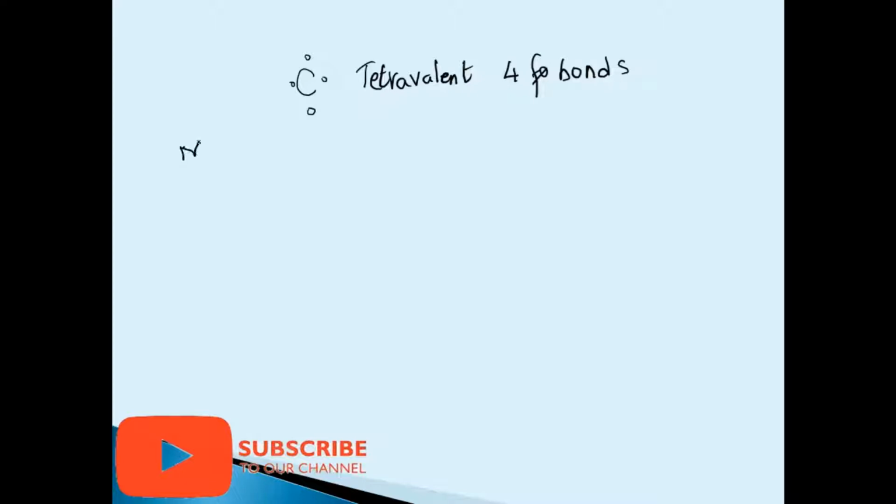If I talk about a simple example like methane, meth means a single carbon atom and ane means alkane, so it requires 4 hydrogens to complete its octet. So always remember that carbon is tetravalent. It will always be forming 4 bonds to complete its outermost shell with 8 electrons.